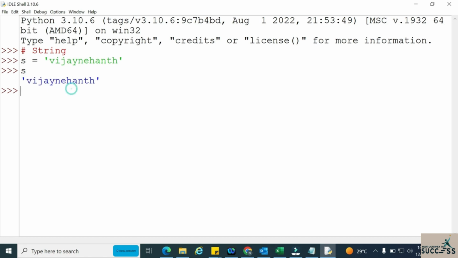Now I want to check, if I want to check whether the data type is string or not, how can I check? By using the function called type of. By using the function called type of, I can check whether this is a string or not. Type of yes is nothing but a string, obviously.